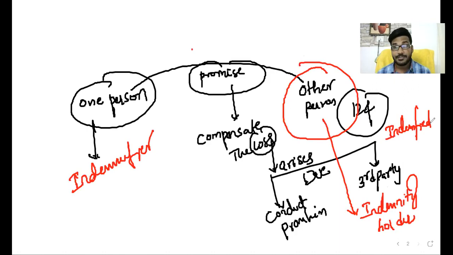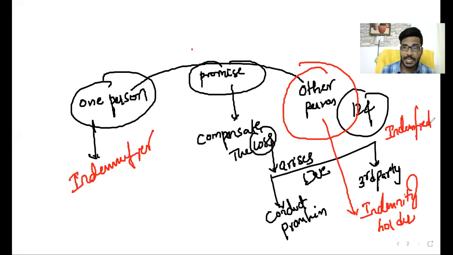What is a contract of indemnity? According to section 124, it is a contract in which one person makes a promise to the other person to compensate the loss arising due to the conduct of the promisor himself or any other third party.